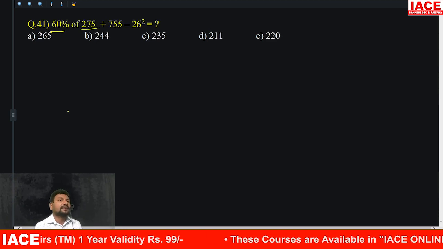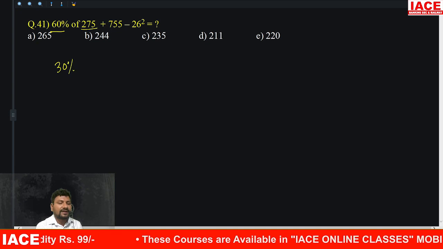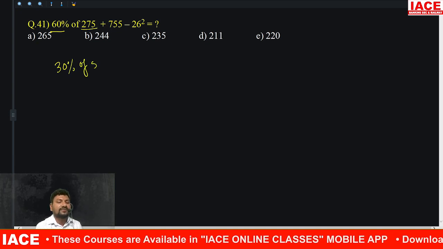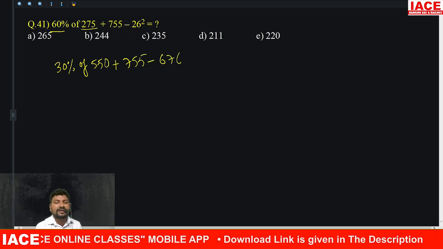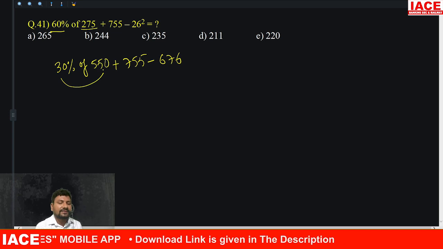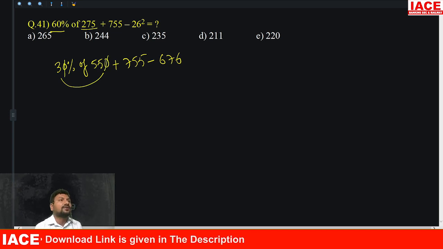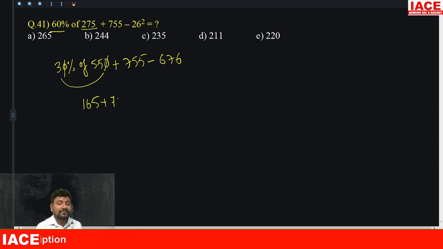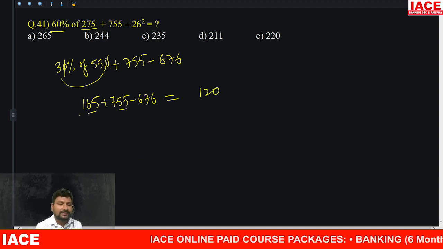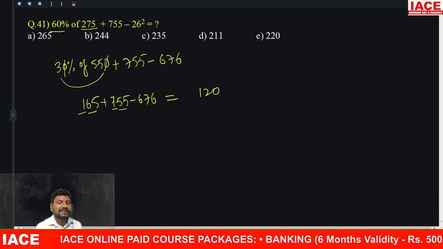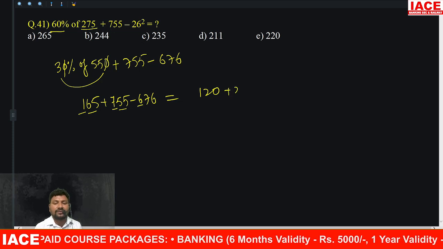60% of 275. 60% of 275, I will take 30% of 275, double is 550, plus 755 minus 26 square, value 676. Okay, 30% of 550, percentage wise 2 zeros cancel, 3 into 55. 3 into 55 equal to how much? 165 plus 755 minus 676. Okay, so we are going to remove the values. 65 plus 55, it is 120. Okay, and 700 plus 100, it is 800. From 800, 600 will be removed, you will get 200.